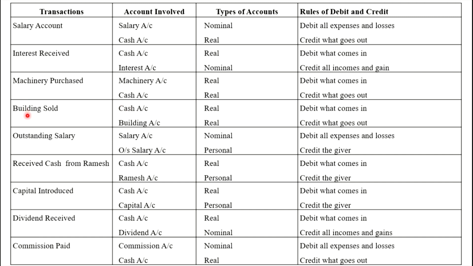Building sold. Here also two accounts are involved: cash and building. Both are real accounts. Applying the real account rule, debit what comes in and credit what goes out, we record the transaction of building sold.